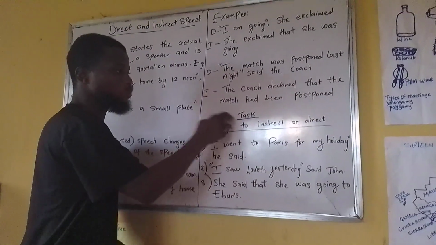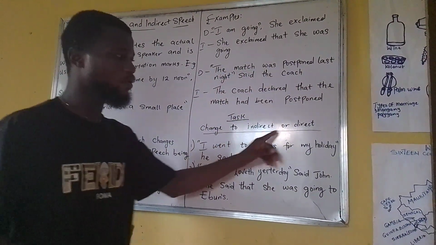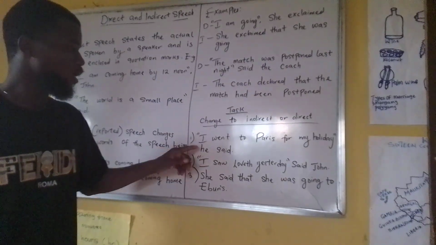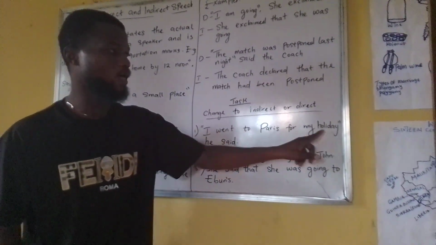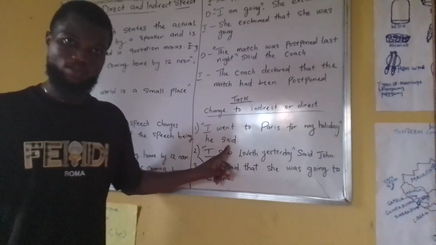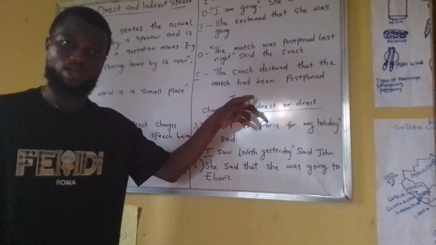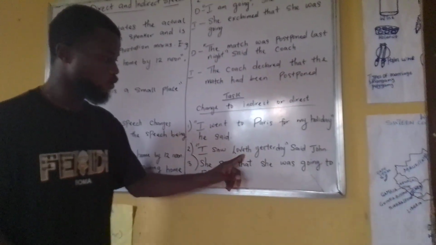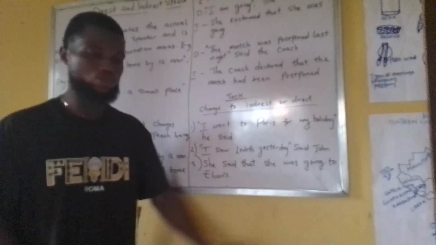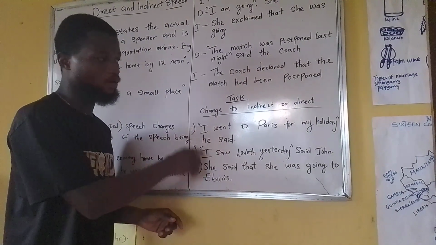So, let's take this task: change to indirect or direct speech. "I went to Paris for my holiday," he said. We have to change this into indirect speech. "I saw Loveth yesterday," said John. We have to change this also to indirect speech.